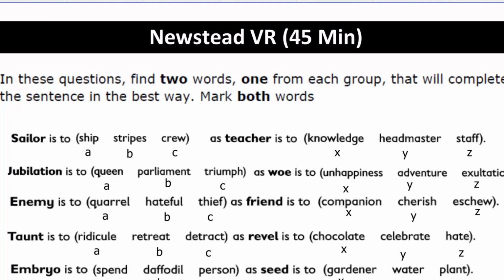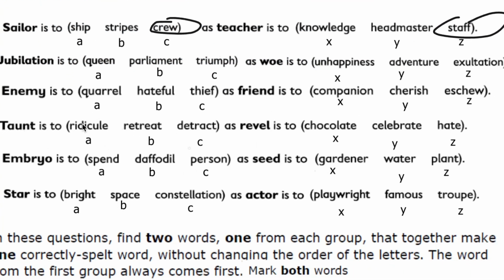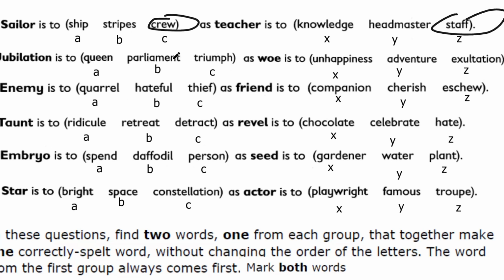Let's start off with question number 1. We have two words that will complete each other in the best way. Sailor is to, as a group they make up a crew, and then as a group they make up staff. Question number 2. Jubilation is to triumph as woe. So these are feelings. Triumph is sort of synonymous to jubilation, and woe is synonymous to unhappiness.